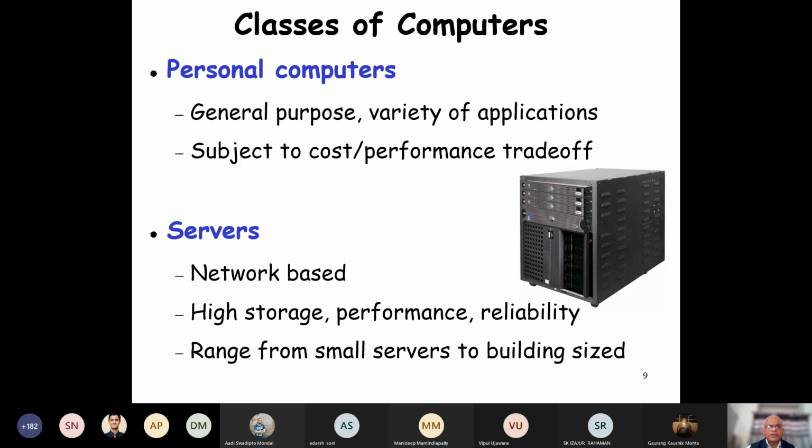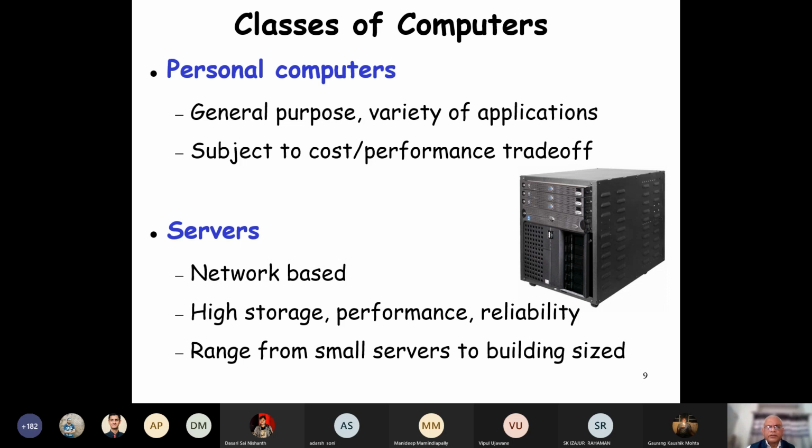So compared to personal computers, the servers have high storage, performance, and reliability.